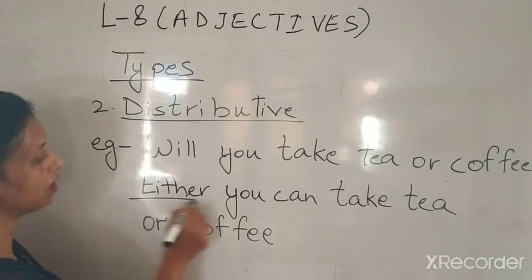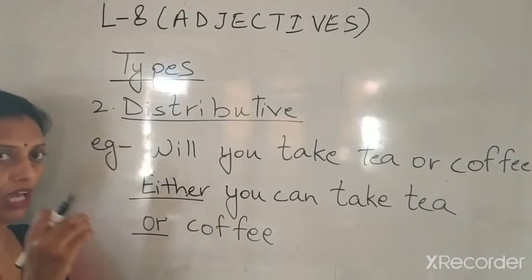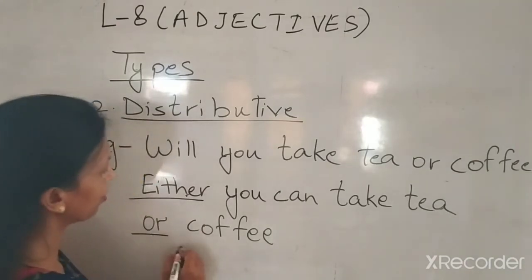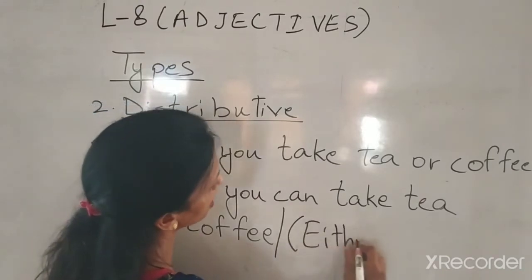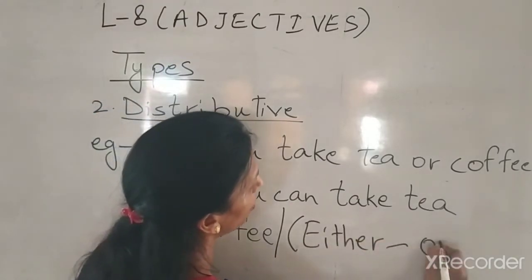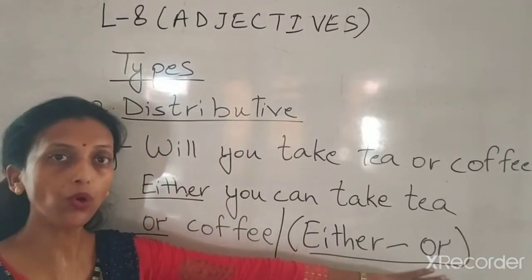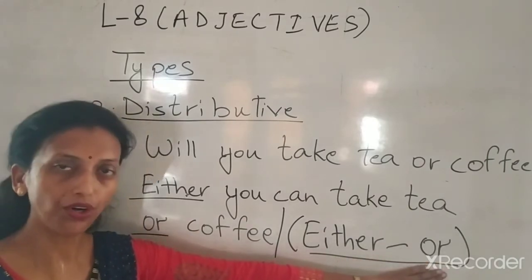Now this word either and or, they go hand in hand. When I am using either, or will be there definitely. Either and or are correlative. Yes? Either is incomplete without or.